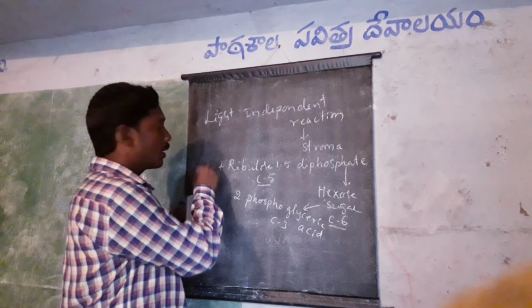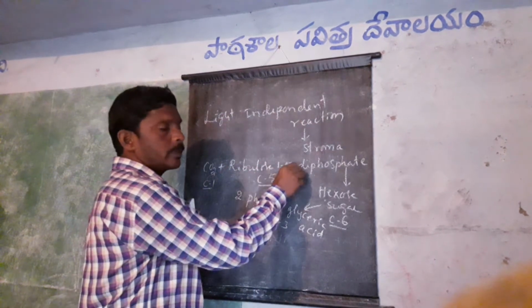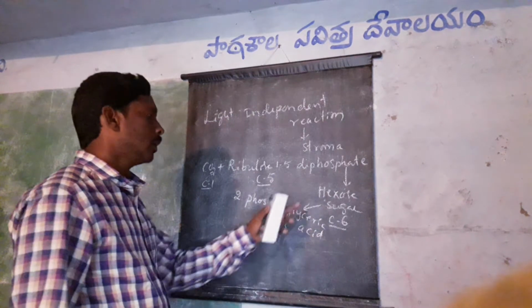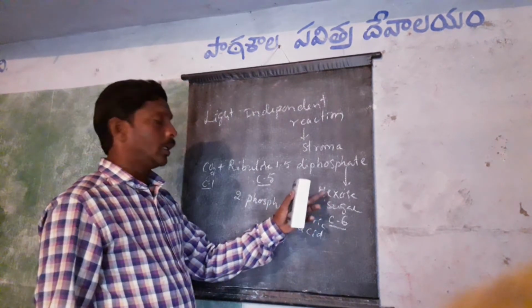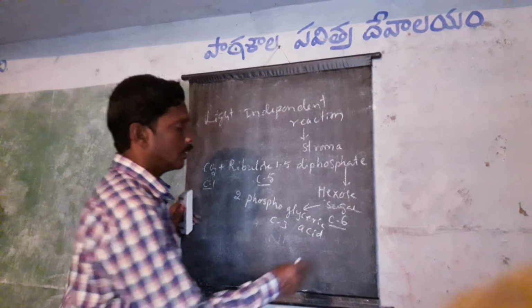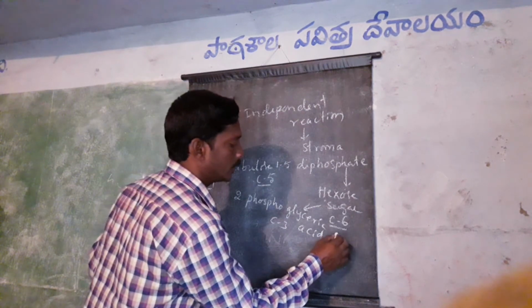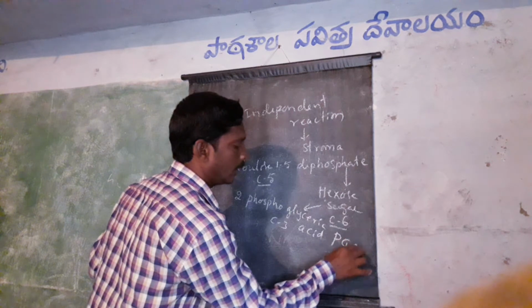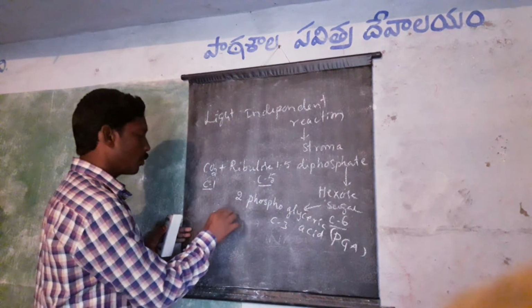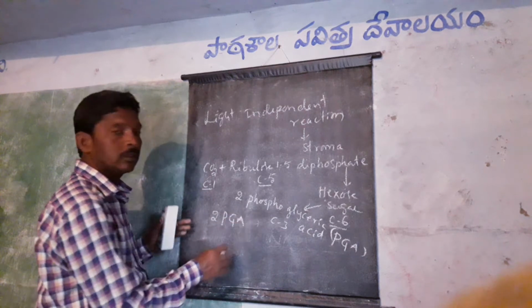Carbon dioxide combined with ribulose 1,5-diphosphate forms hexose sugar, an unstable compound, which immediately forms 2 molecules of phosphoglyceric acid.